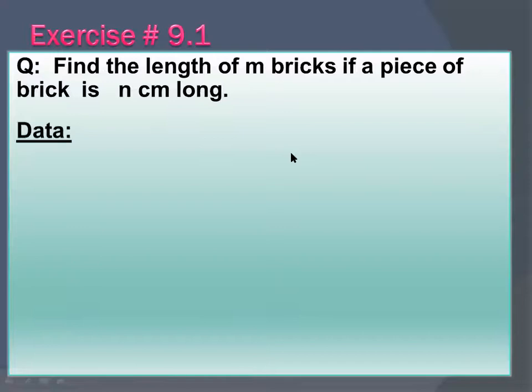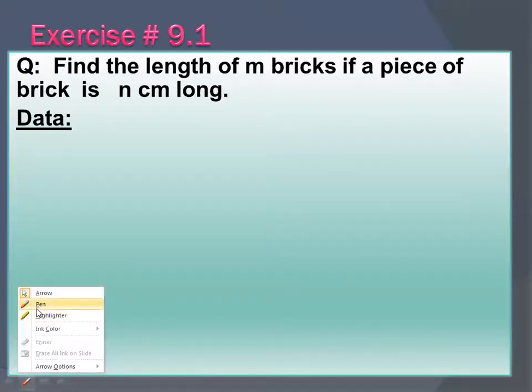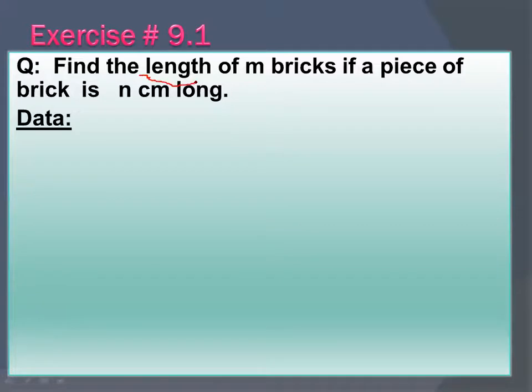Here you have: find the length of m bricks if a piece of brick is n centimeter long. Now listen to me very carefully. Here you have to find out the length of m bricks. How many bricks do you have? You have m bricks. Total number of bricks is m, and if one piece of brick is n centimeter long, then one piece length is n centimeter.